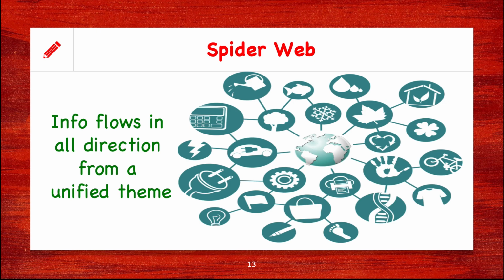Every bit of information, as you can see on the screen, is connected to other bit of information, although the flow of information is haphazard in every direction. But every bit of information is connected to the unified theme. This is a spider web type of CMAP. So these are the different types of concept maps that are designed by researchers, instructors, and business leaders.